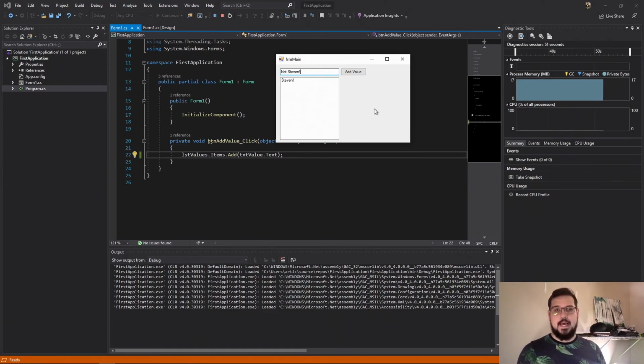Important to know, you can edit that in properties. It's called tab stop, and it is an integer value. So it's going to be 0, 1, 2, 3, 4, 5, whatever, whole numbers only. It appends the values, not prepends the values. There is a prepend option for the list box, I do believe.